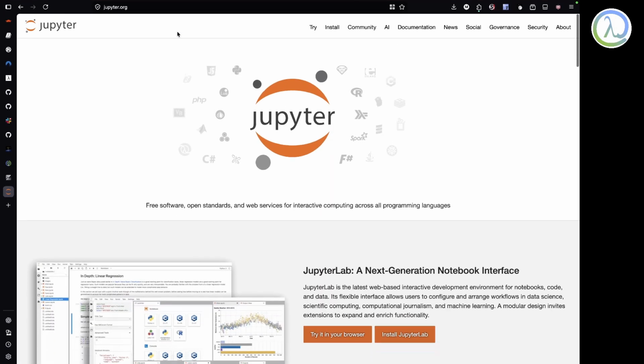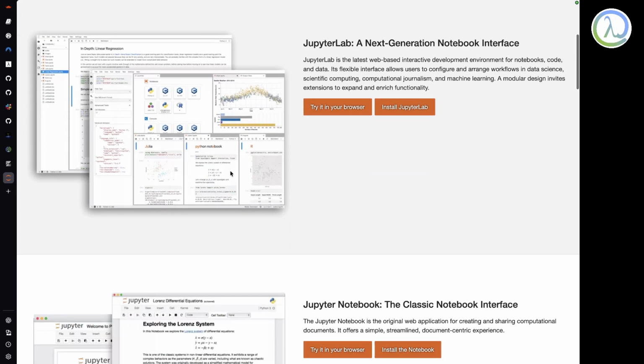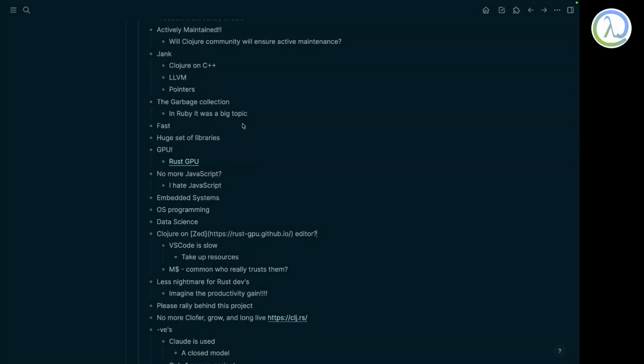You can have graphs and everything. To connect with this, we have things like iClojure or Clojupyter. That's what the Z editor uses, and that's not maintained.